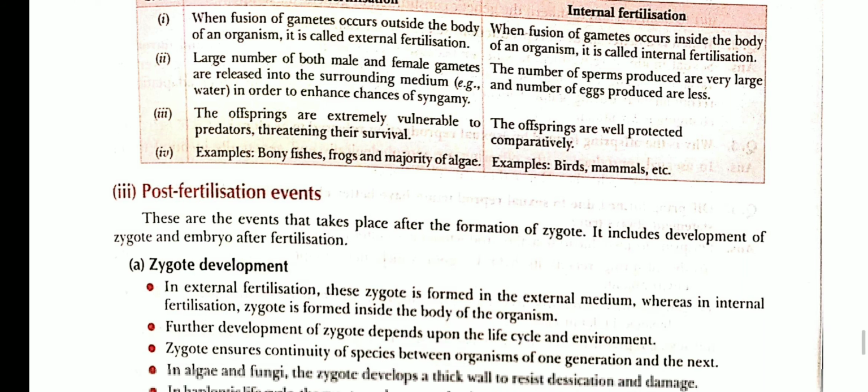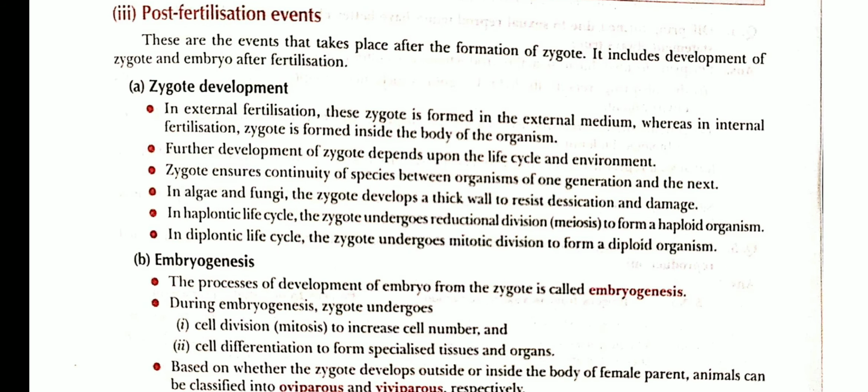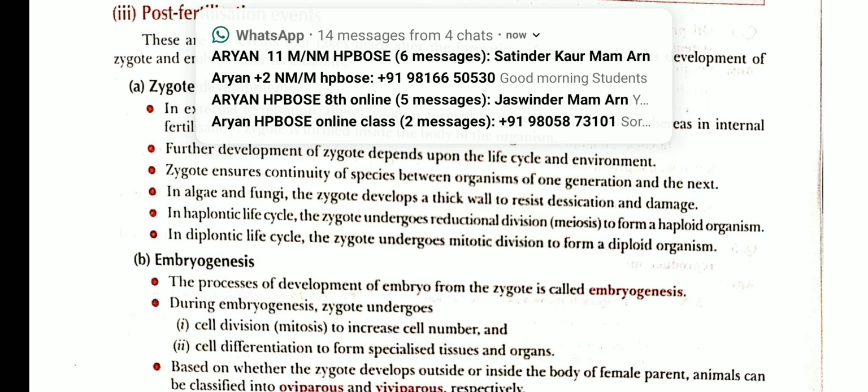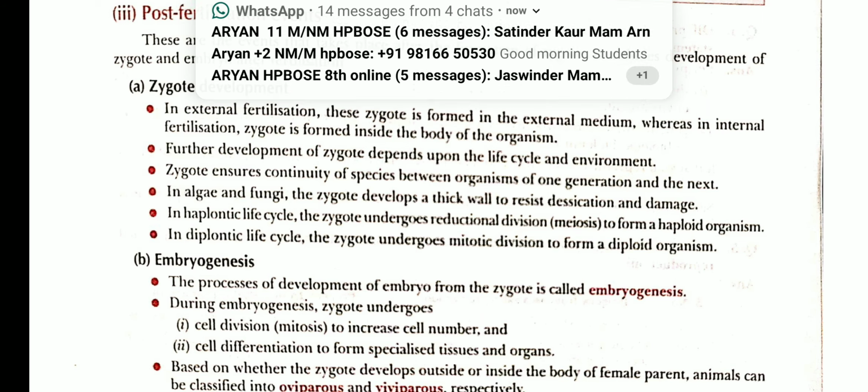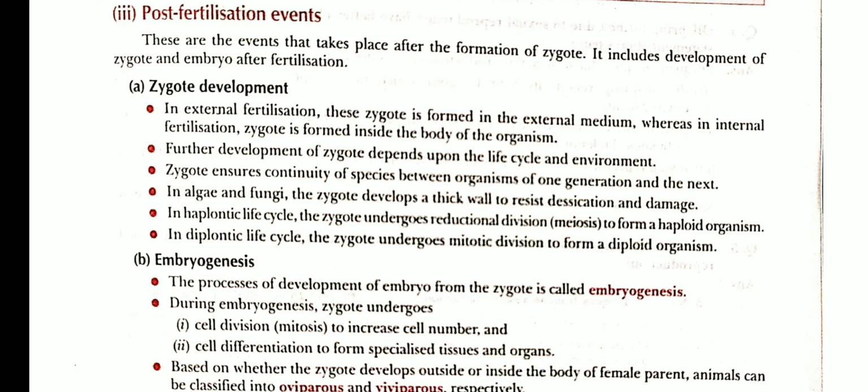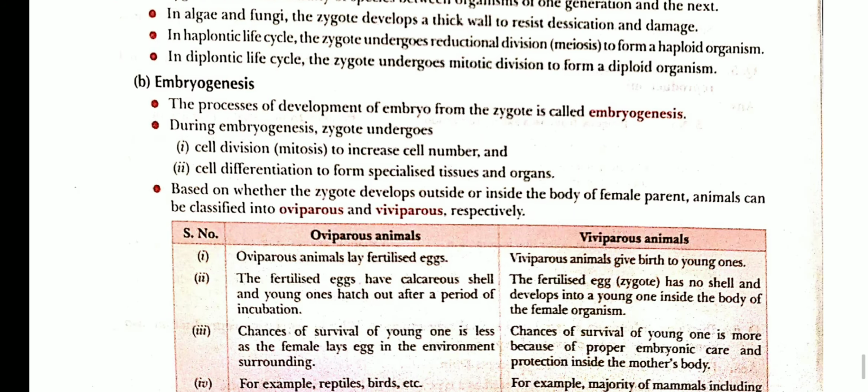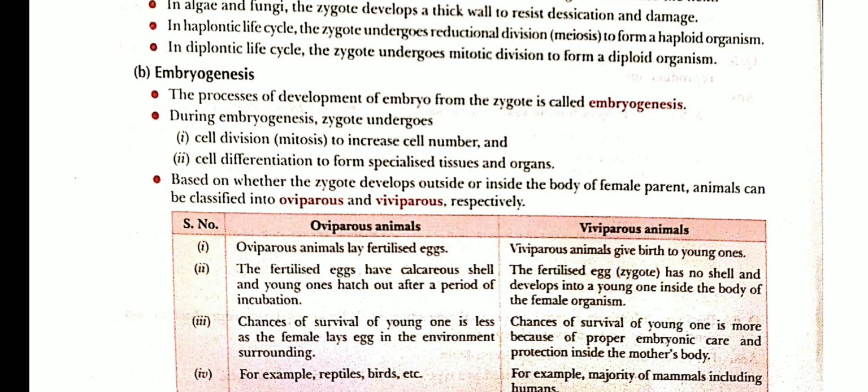In post-fertilization events, the main events are zygote development and embryogenesis. In zygote development, the zygote might be formed inside the body of the organism or in the external medium, and the events which take place in the formation of a zygote might be different in different organisms. And in embryogenesis, the zygote leads to the formation of many cells and hence to a full-fledged organism, and all these processes are collectively called embryogenesis.